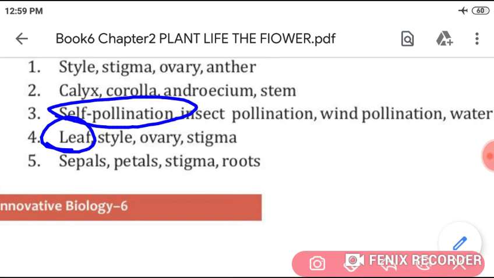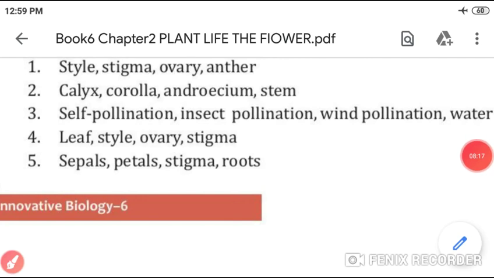Next, sepals, petals, stigma and roots. Circle the roots, students. Here you write, except root, all the others are the parts of shoot system.